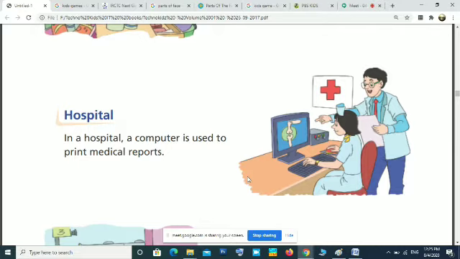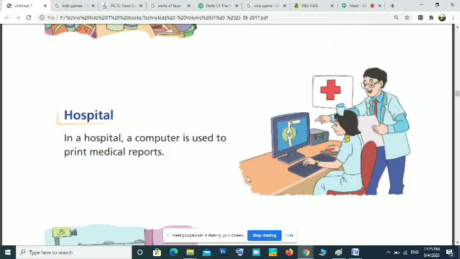When we are going to hospital, the doctor will be using the computer and will be asking all the details of your disease or problem, and he will store everything in the computer. Your name, your address, your problems, all will be stored in the computer so that doctors can analyze your problem with the help of a computer.